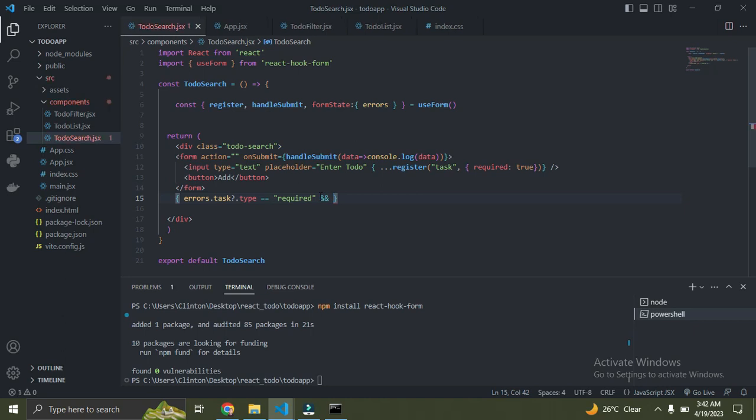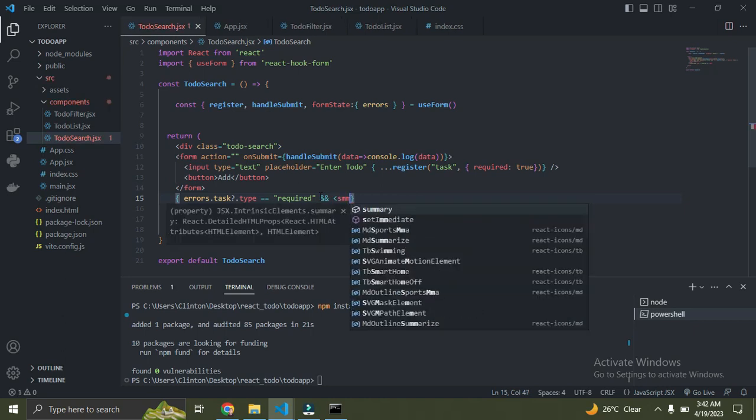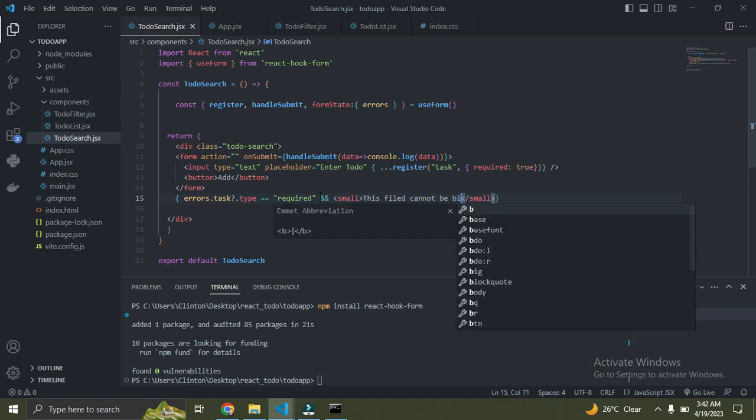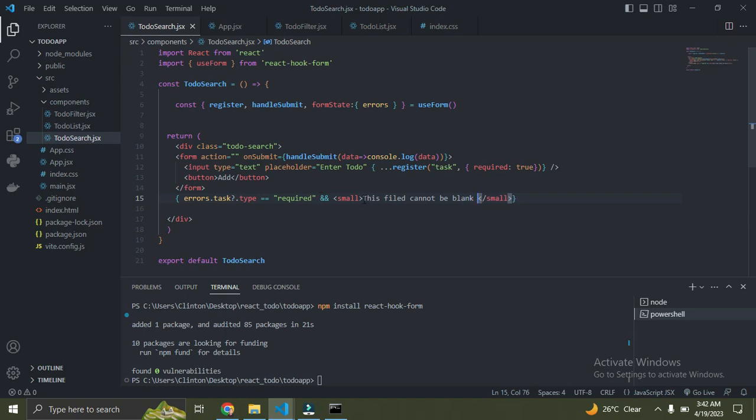I'm going to simply say, this field cannot be blank. Understand? So that's it now. You might be wondering why this errors is coming from form state, and this task is the name of our field.